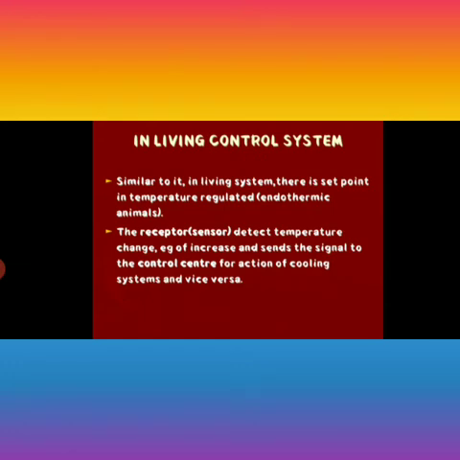So what happens with the living control system? We also have a receptor, control center, and effector. The same example comes here: if the outside temperature is very hot, our sweat glands will be activated in response to the signals transmitted by the nerve endings in the skin to our brain. So our sweat glands will be activated, more sweat production will happen, and with the sweat production there will be evaporation, which causes cooling, and our temperature is normalized.